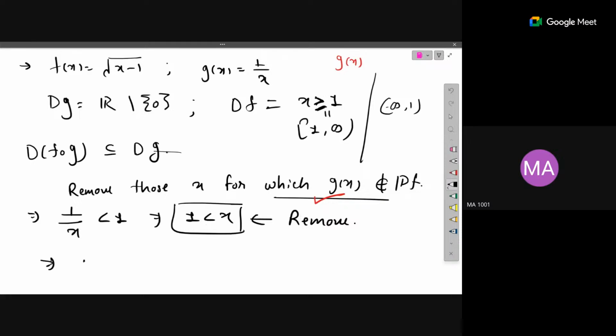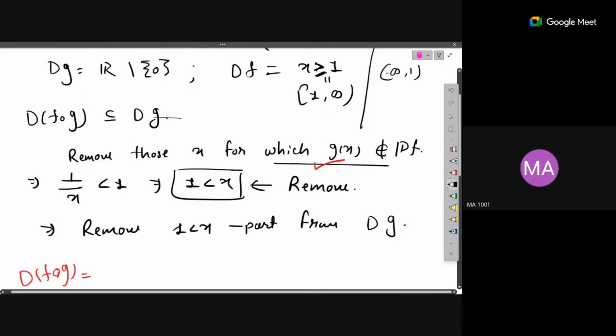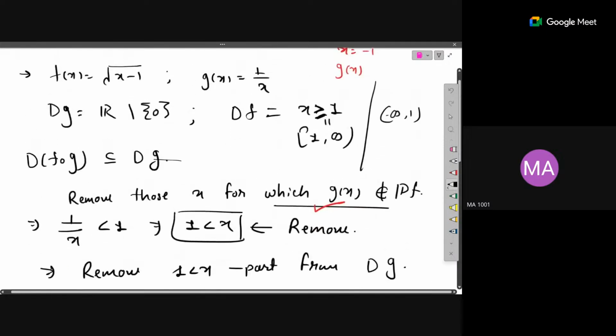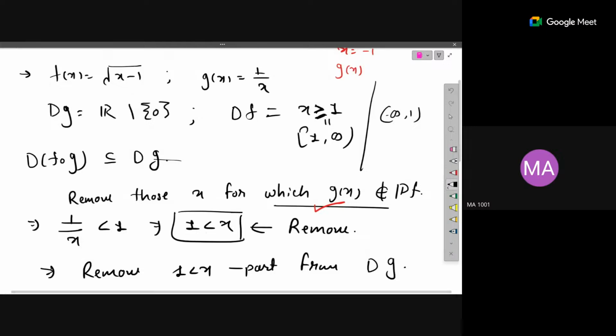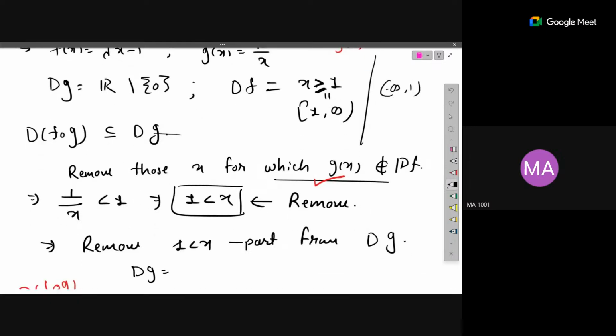So I have to remove 1 strictly less than x, this part. That means I have to remove all those x which are strictly greater than 1 from the domain of g. So what is the domain of g? The domain of g is real numbers minus 0. From this, we have to remove all those x which are strictly greater than 1.